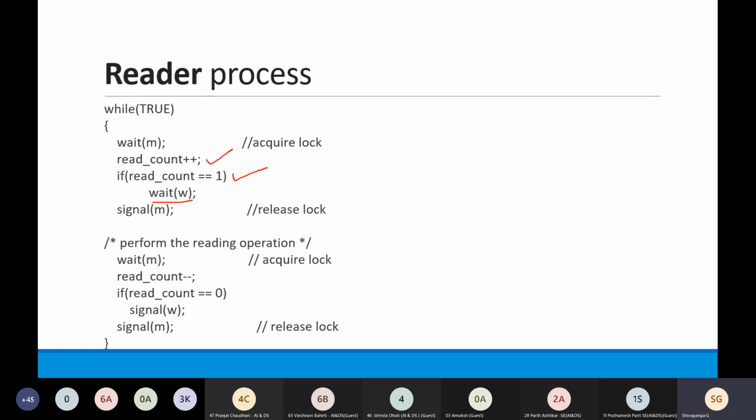So whenever this read count is 1, that means 1 or more, at that time it is sending the wait signal for writers. That means no other writer can write, because there is a process which is reading the shared resource. Are you getting this?